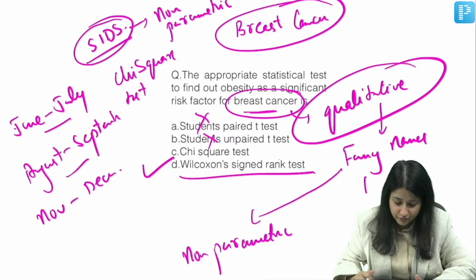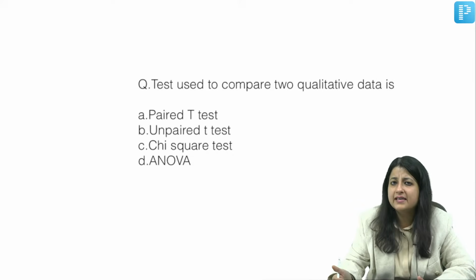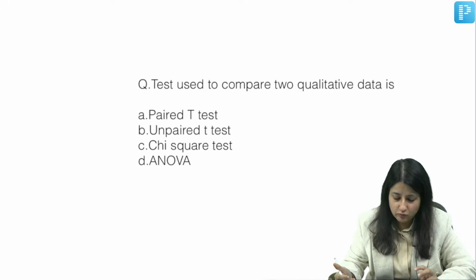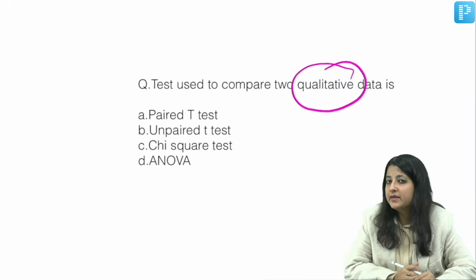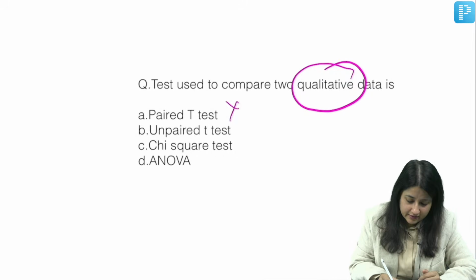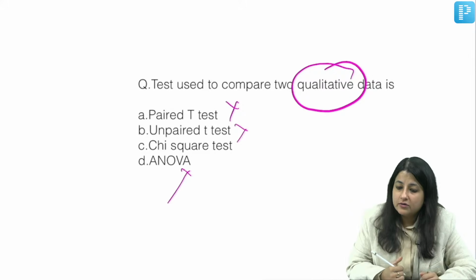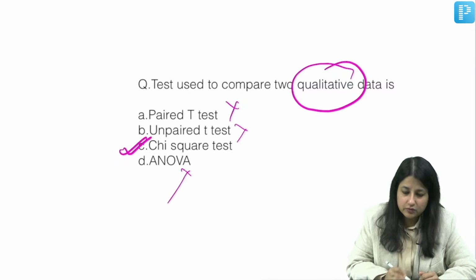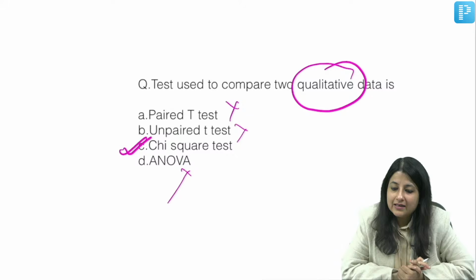One last question for the day. Let's see if you can do this. Very easy. Test used to compare two qualitative data. Batao. Qualitative means we have to use what? Non-parametric. Which are the parametric here? This one, this one, this one. Gone. So what is your answer over here? Chi-square test. Clear? Everybody? That's nice if you got it.